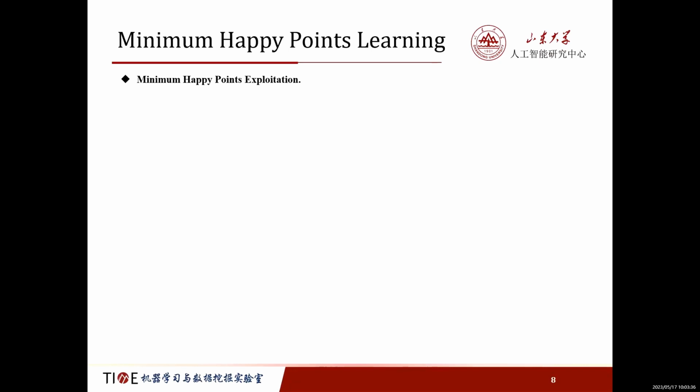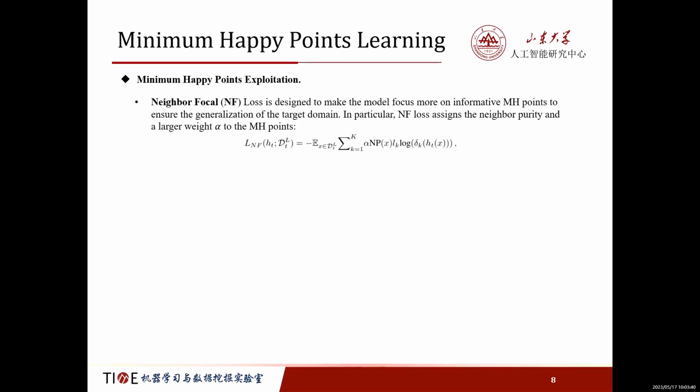In the minimum happy points exploitation module, we propose a neighbor focal loss to make the model focus more on informative MH points to ensure the generalization of the target domain. In particular, the NF loss assigns a neighbor prior and a larger weight alpha to the MH points.